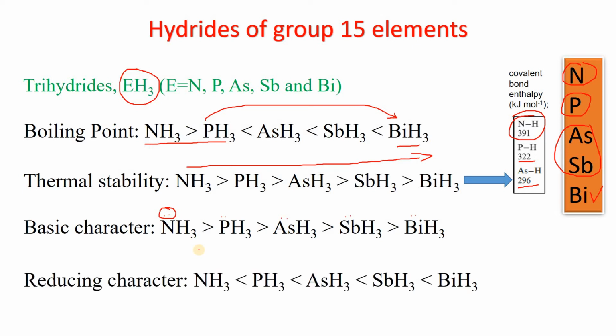The reducing character follows the reverse order of the basic character. As we know, the E-H bond strength decreases from ammonia to BiH3. That's why BiH3 is the strongest reducing agent and ammonia is the least strong reducing agent.